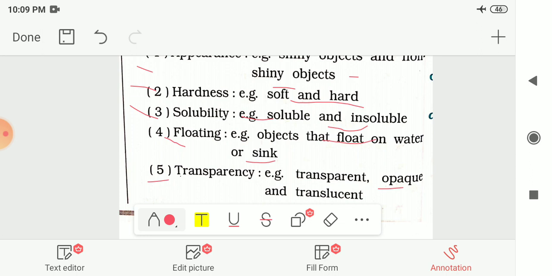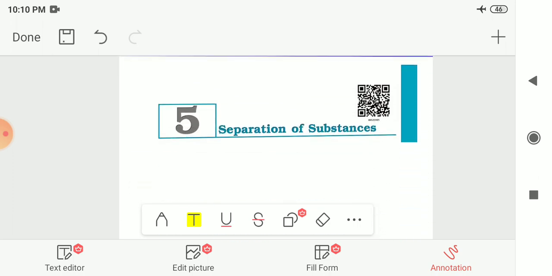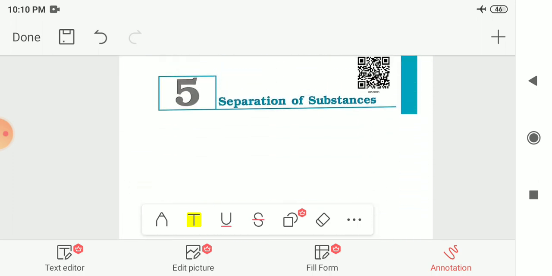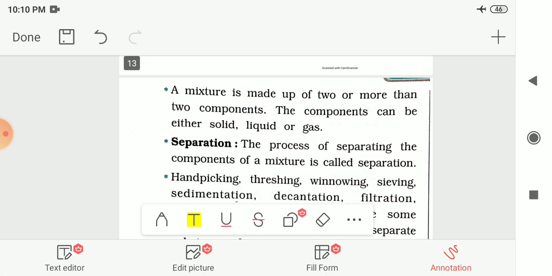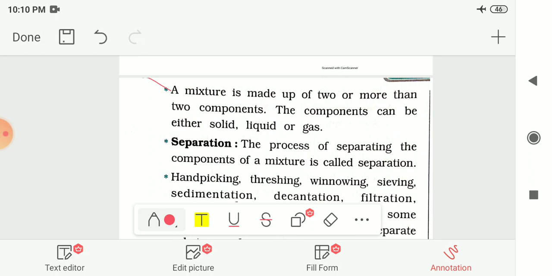So based on these properties we can classify, or we can sort the materials into different groups. So these are the things we had seen in the chapter number 4, that is sorting materials into groups. Now our next chapter is chapter number 5, that is separation of substances. Now let me see the summary of this chapter. So in this chapter we had seen that a mixture is made up of 2 or more than 2 components, and the components can be either solid, liquid or gaseous.